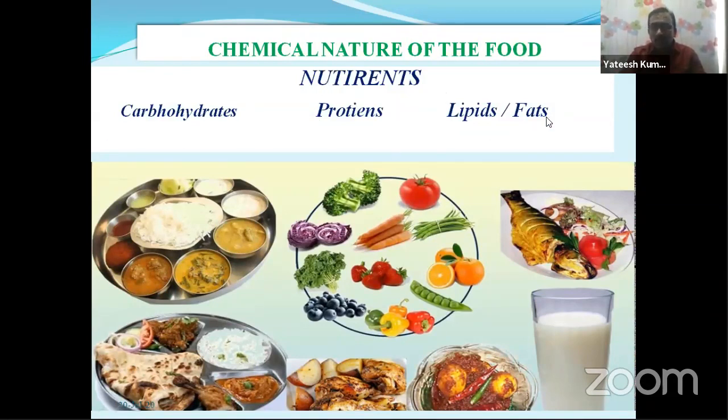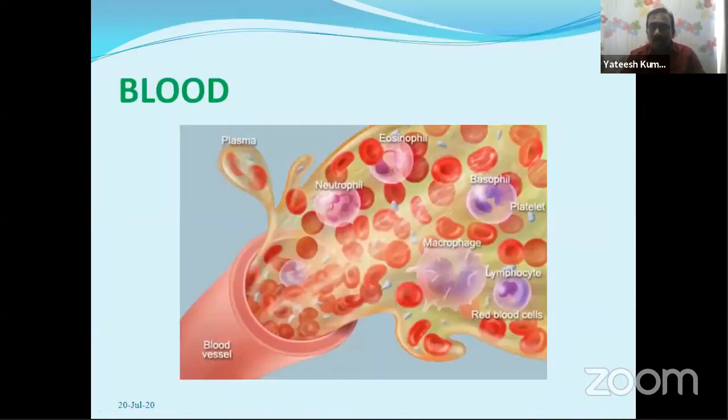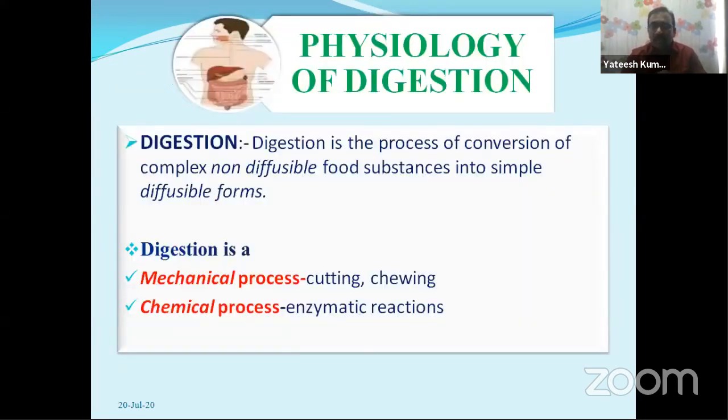These macronutrients are converted into the smallest molecules, and these smallest molecules are transported through blood to the cell. And in the cell, we get energy by the action of mitochondria. Okay, so it is very clear now.